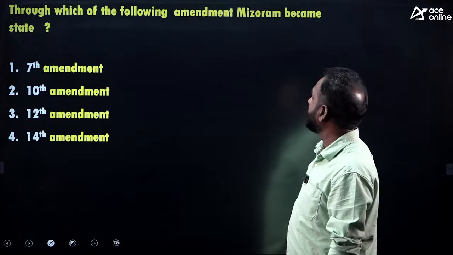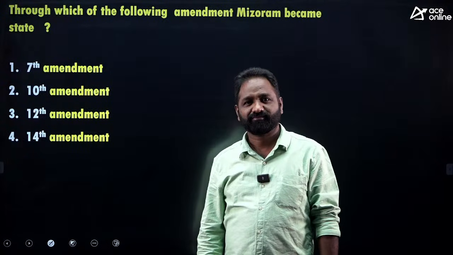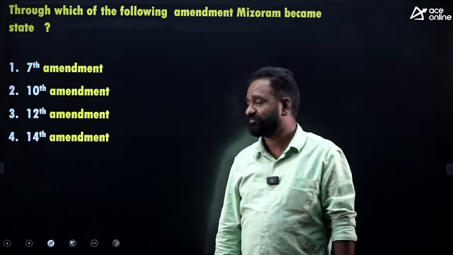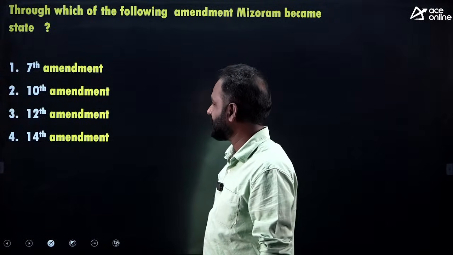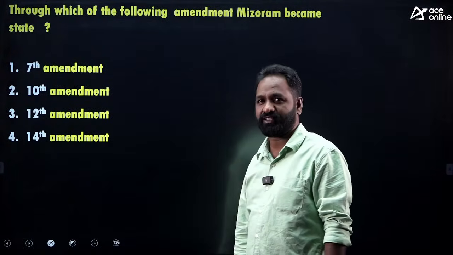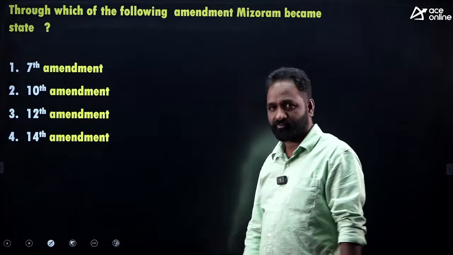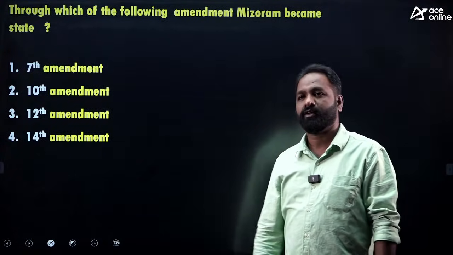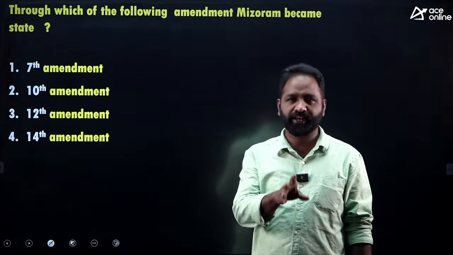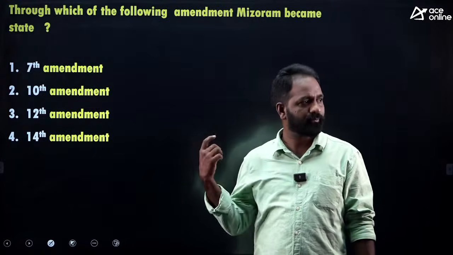Simple question. Through which of the following amendments did Mizoram become a state? 7th, 10th, 12th, 14th, 13th, like that. Okay, I have framed a sample question. There is always a chance to ask a question about the amendments and states, the years and states. For that purpose, I put a question.